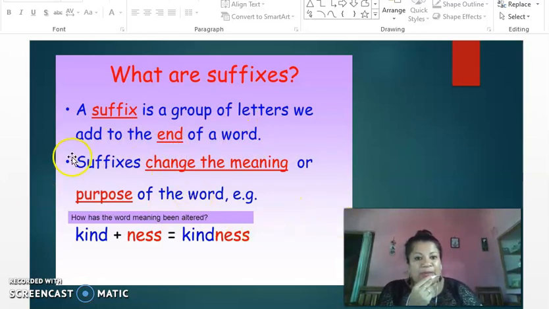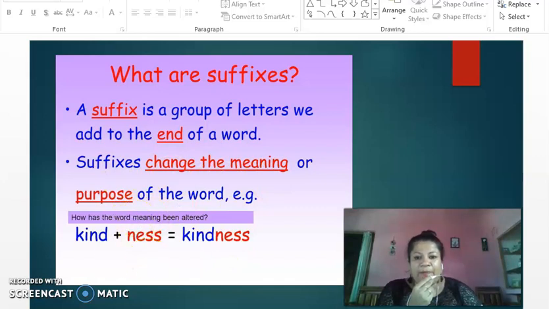Remember, if it is a prefix, we would add it before. If it is a suffix, we would add it after. So kind is your root word, and ness becomes your suffix because we're adding it after the word, and it becomes a new word, that is kindness. You can see how the meaning has also changed from kind to kindness. Suffixes change the meaning or the purpose.